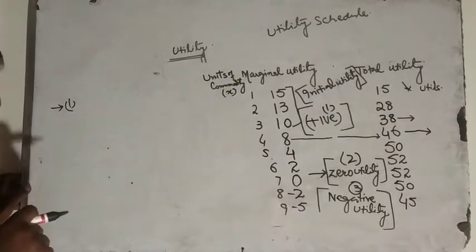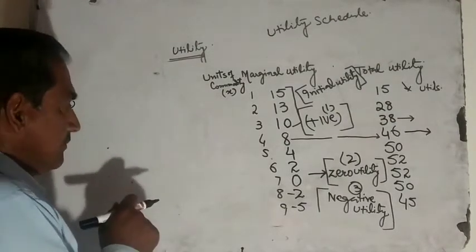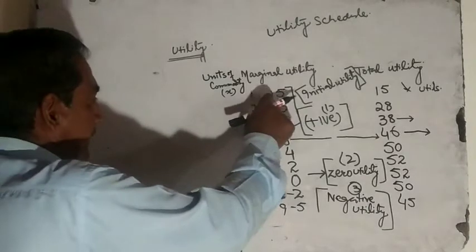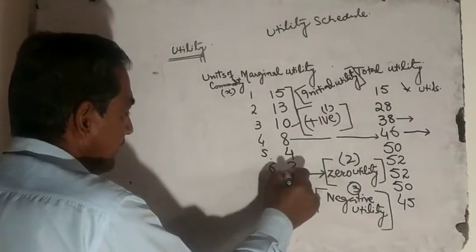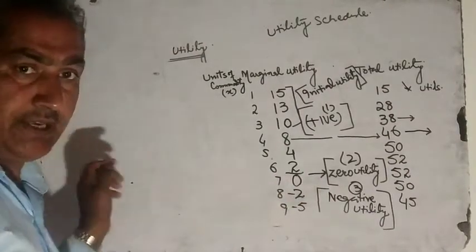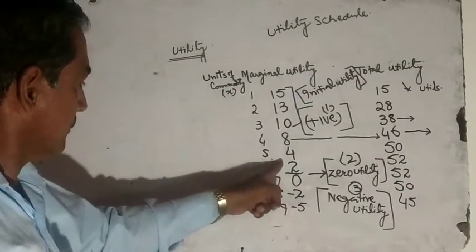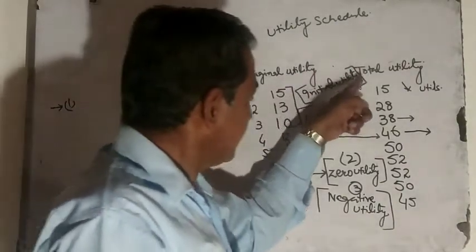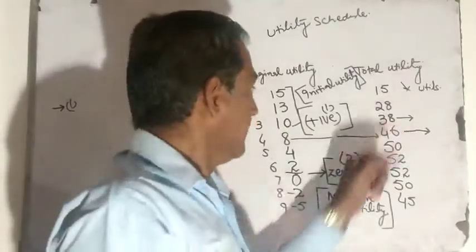Number 2, as long as marginal utility is positive, total utility tends to increase.